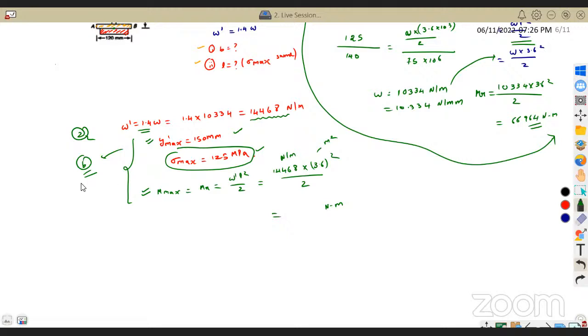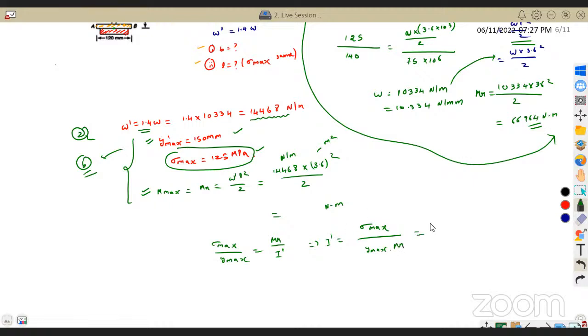Okay, how can I find out? I can find out if I know what my I value is. So what will be my I value? As usual, sigma max by y max is equal to MR by I. This is I dash, that is the new I after adding the plate at top and bottom. So I dash will be equal to sigma max by y max into MR.